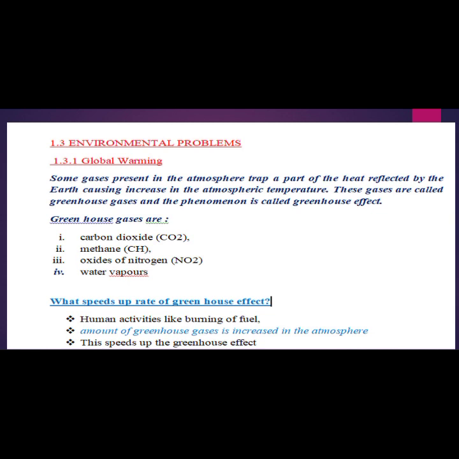The examples of these gases are carbon dioxide, methane, oxides of nitrogen, and water vapor as well, and they take part as a trap. Trap means they are capturing the heat which is reflected by the earth, which causes an increase in the earth's temperature. Basically, heat is coming from the sun down to the earth.